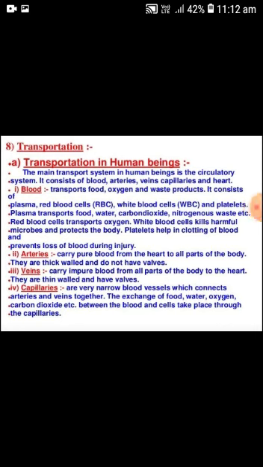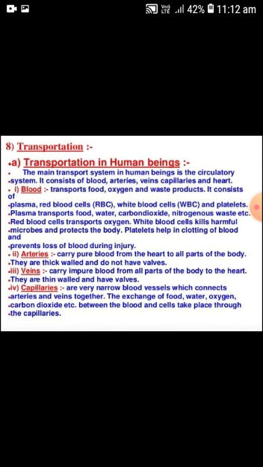Leukocytes, white blood corpuscles, are round or amoeboid in shape, nucleated and non-pigmented cells. These are less in number than RBC and are 5000 to 10,000 per cubic mm of blood, and their size is 8 to 15 micrometer. There are 5 kinds of WBC: neutrophils, eosinophils, basophils, lymphocytes and monocytes.